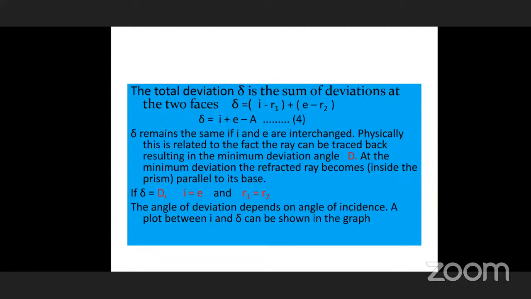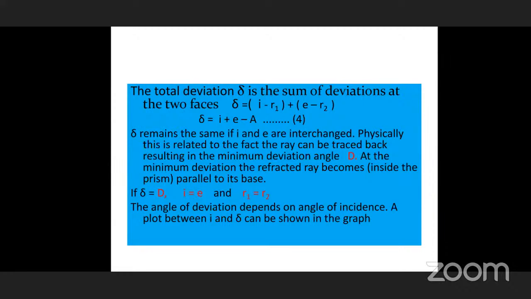You carefully observe how these angles are I minus R1 and E minus R2. Can you understand? So from this, while combining these two, I plus E minus, you can take out common, R1 plus R2. Therefore, delta is I plus E minus (R1 plus R2). By using the above third equation, you can write A. So the deviation angle is equal to the incident angle plus the emergent angle, we have to add these two and subtract the angle of the prism. That is equation 4. So like this, you have to derive 4 equations.